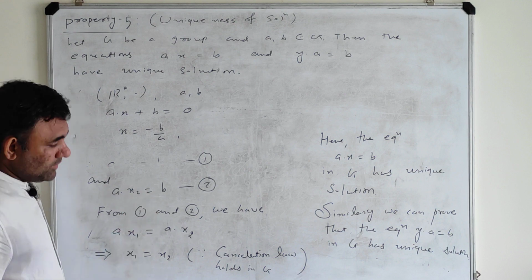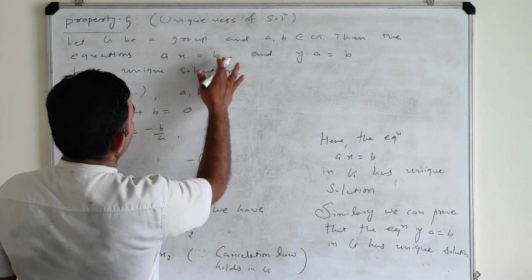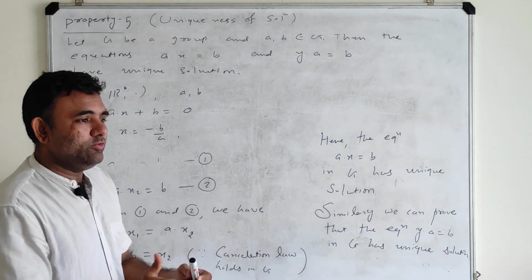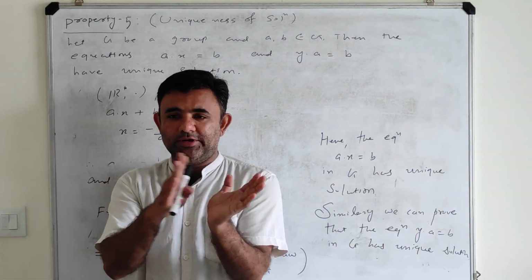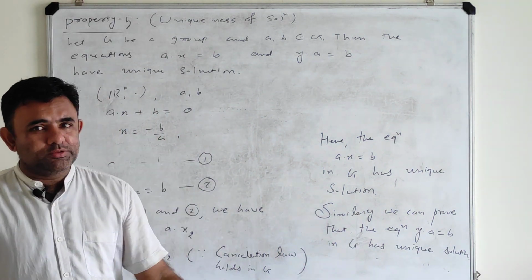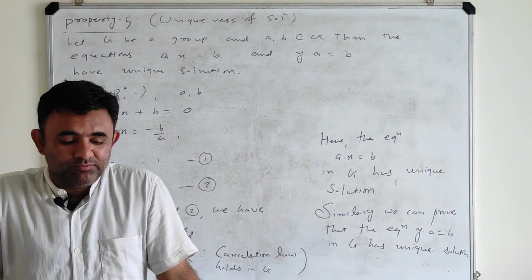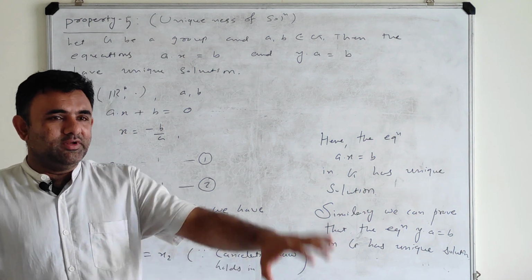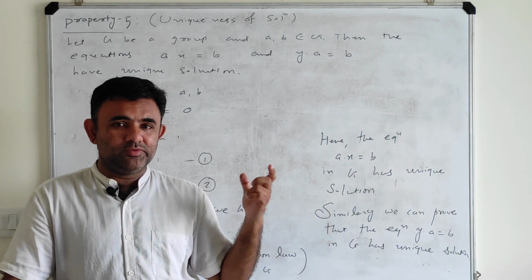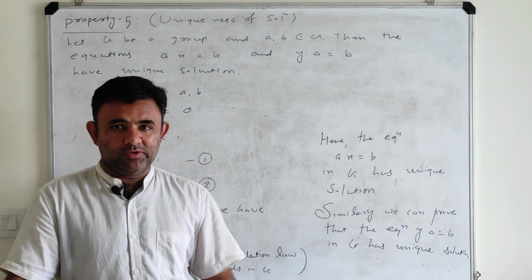Or you may say it is ax equal to b in R star, then x is equal to b by a. So it is only one solution. There are no two solutions of a linear equation in R star.